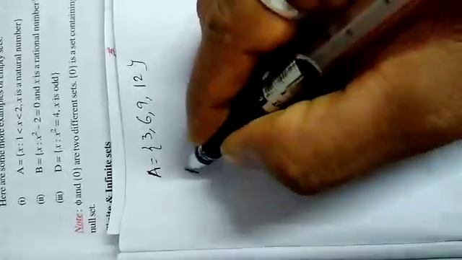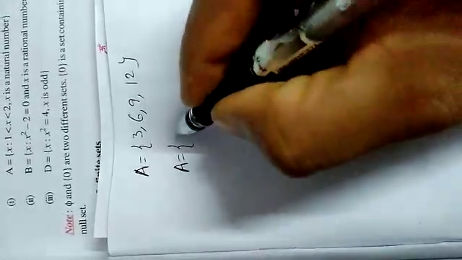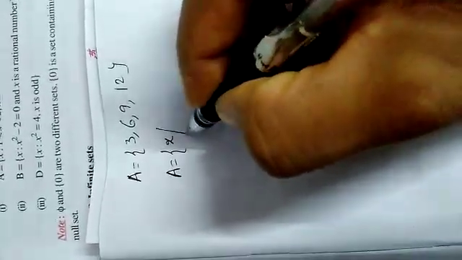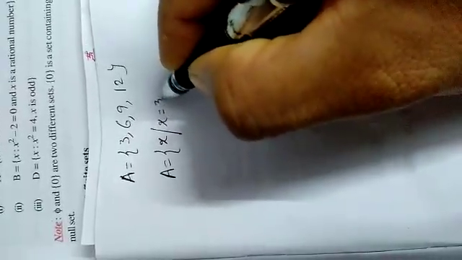3, 6, 9, 12. By observing this, you can clearly get an idea that these are the multiples of 3. For example, if I write here A equals 3, 6, 9, 12, how to write it? I told you already: A equals the set of all x such that x equals 3 into y, multiples of 3.